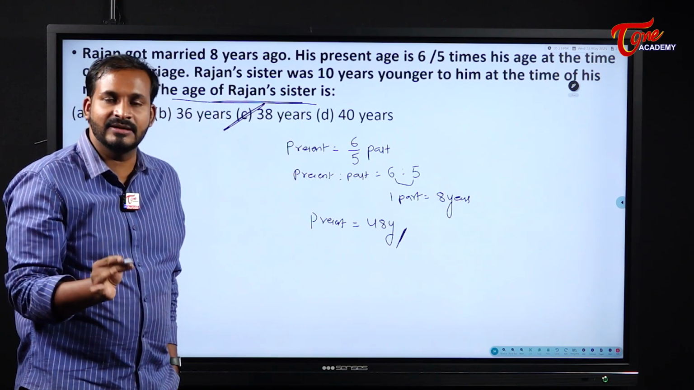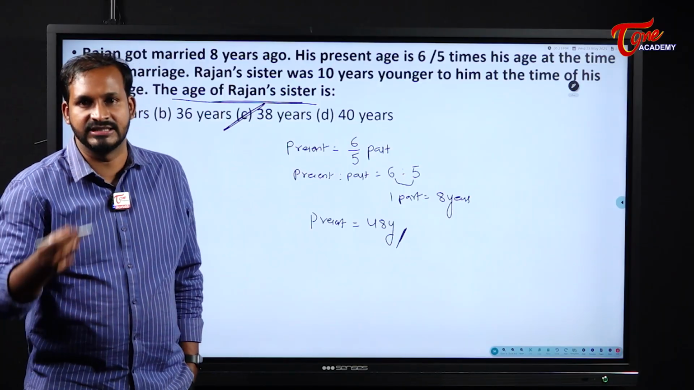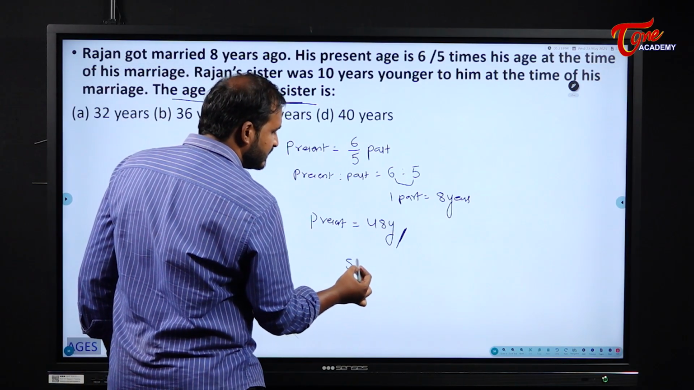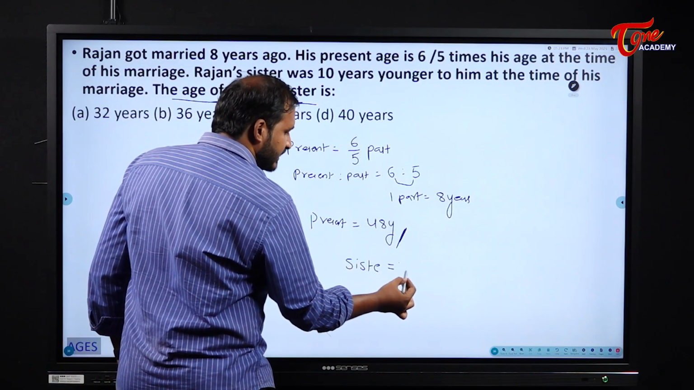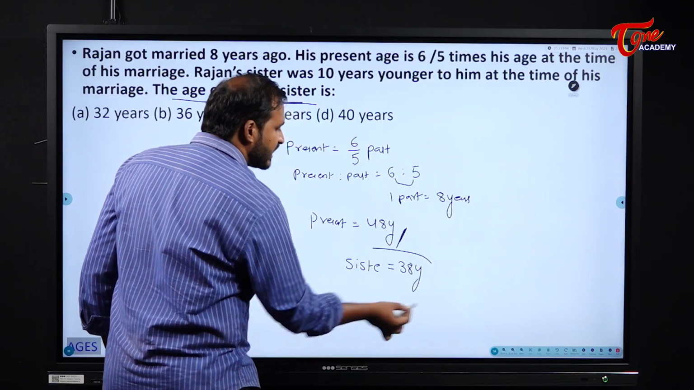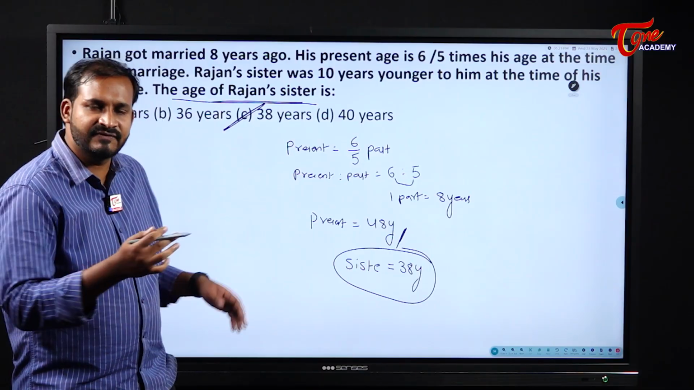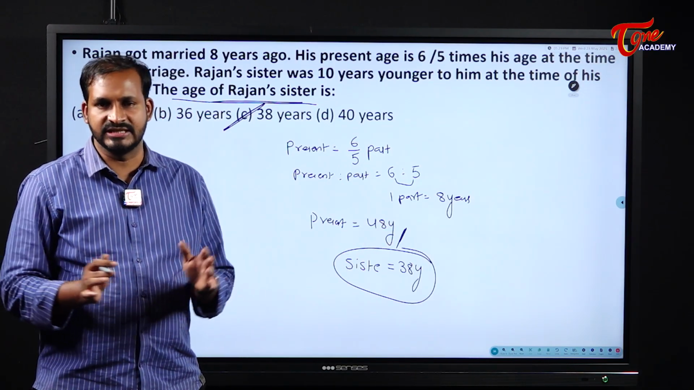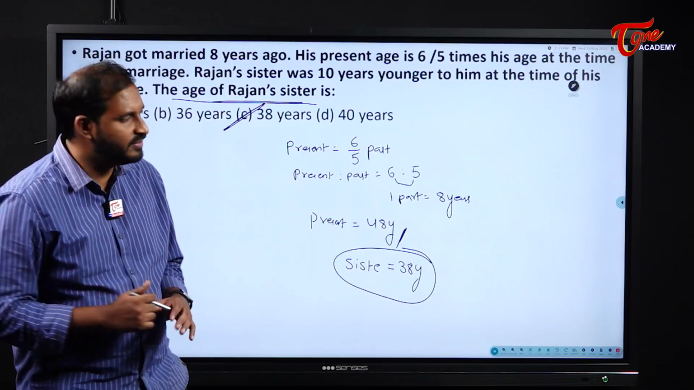See here, the age of Rajan's sister. They didn't mention anything, so we will consider it as present age. So the present age of his sister is 38 years. Why? Because she is 10 years younger to him. That 10 years younger difference will continue throughout their life. It will not be changed. The difference will not be changed. The ratio will be changed.